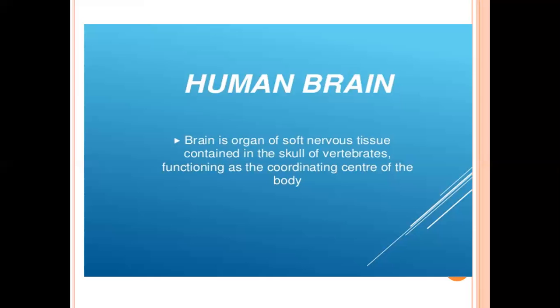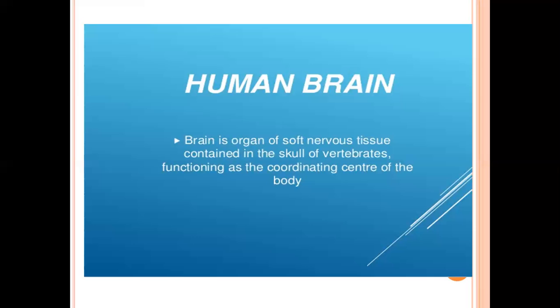Now, like the human heart, we know that the brain also has ventricles, and in these ventricles, cerebrospinal fluid is moving. Is it clear? Cerebro means cerebrum or brain, and spinal means spinal cord. It means this fluid moves in both the brain and the spinal cord.